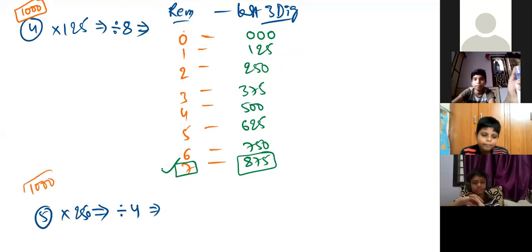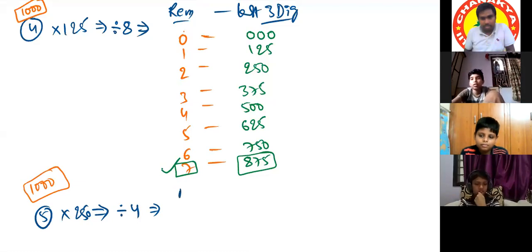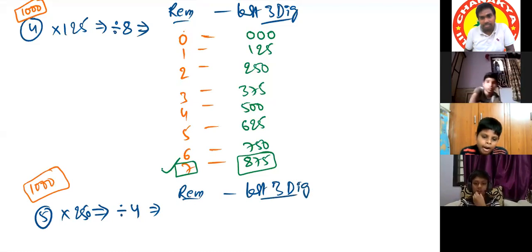1000 consists of how many zeros? 3 zeros. That means we can place how many digits? 3 digits. Based on the remainder, we have to place the last 3 digits.